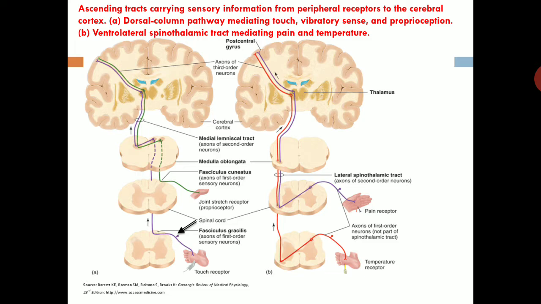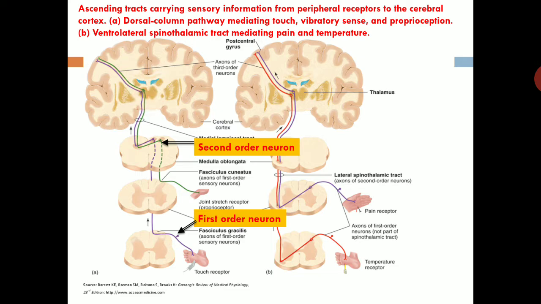So in this figure you can see dorsal column sensory pathway. So first order neuron formed by A alpha and A beta fibers. Then second order neuron formed by nucleus gracilis and nucleus cuneatus, which is present in medulla oblongata. So here there is a decussation of fibers, which is known as the internal arcuate fibers, and then it ascends upwards.